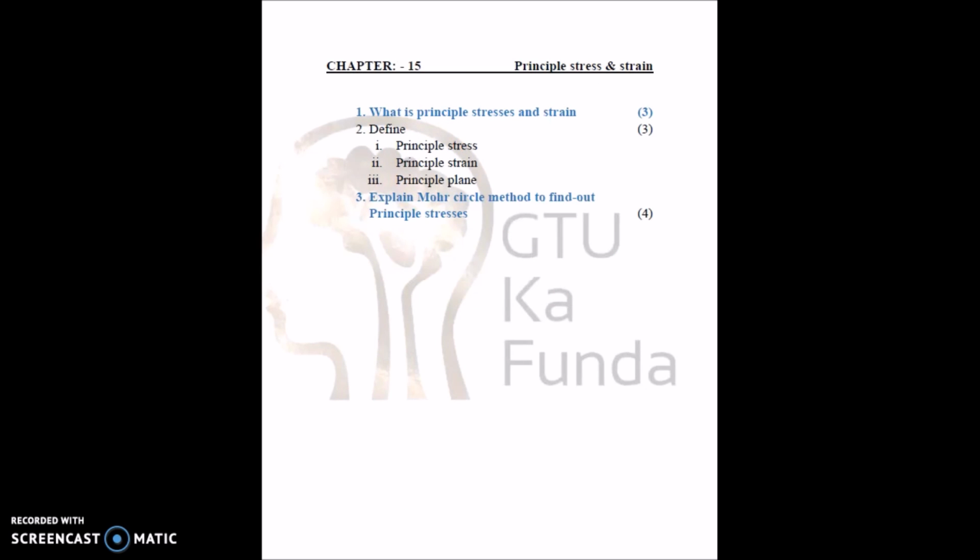For chapter 15, principal stress and strain, you can expect: what is principal stress and what is principal strain, definitions of all of it, and the most important, Mohr's circle, because wherever design purposes come into the calculation, GTU always asks Mohr's circle, whether it is mechanics of solids, kinematics of machines, dynamics of machines, design of machine elements, or theory of machines. In all subjects where design or design criteria come in, GTU asks Mohr's circle every time. So you can expect all these questions for the next GTU exam.